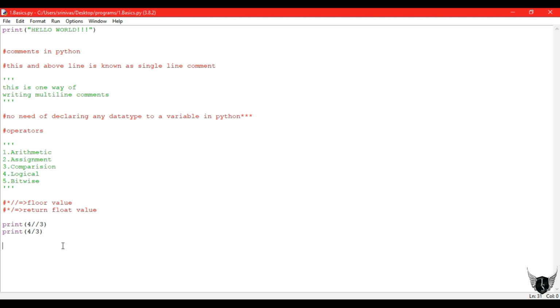Coming to the next operators, there are some basic operators and special operators in Python. You must remember them. Next we can use and, or and not. There is no need of mentioning symbols. If you are comfortable and aware of them, you can directly remember them, or you can write them simply in English like and, or and not. So we can directly write and instead of mentioning two ampersands. That is also an advantage in Python.